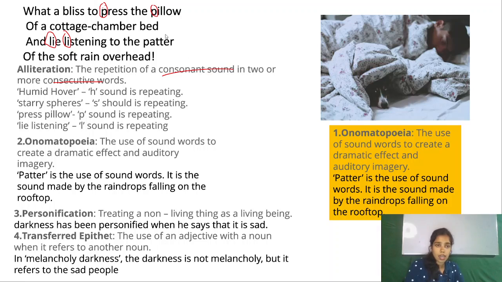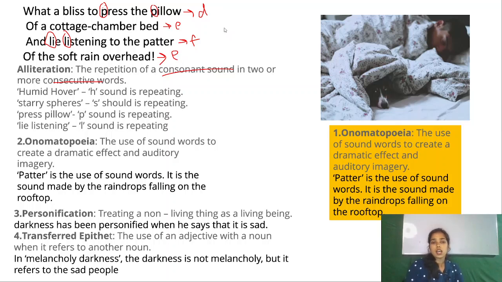Next, and what a bliss to press the pillow, this is not similar to the above lines, so this is d. Bed, e. And lie listening to the patter, this is also not similar to other words, so this is f. And now of the soft rain overhead, bed, overhead, similar sound hai, so this is e.